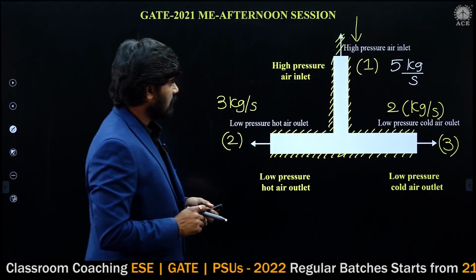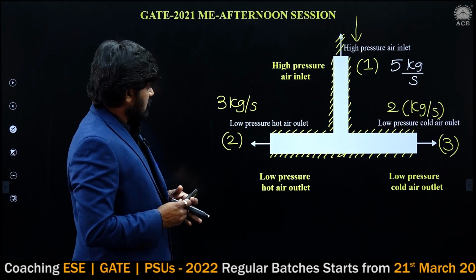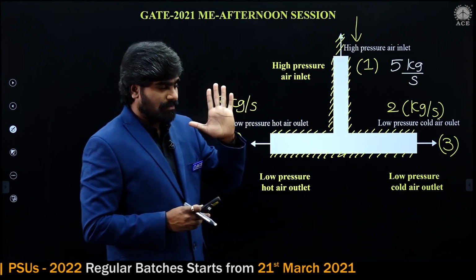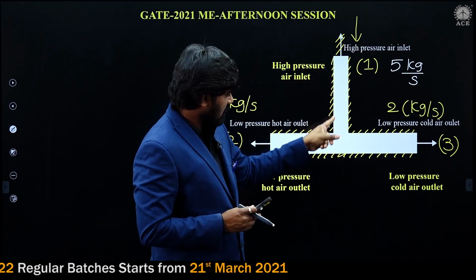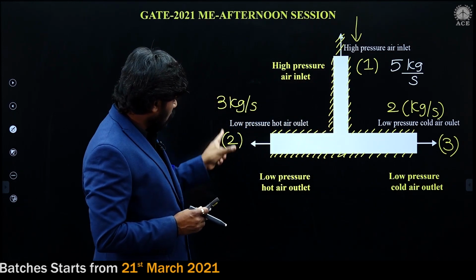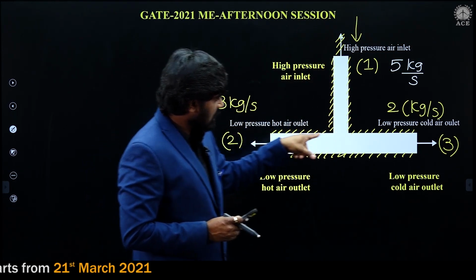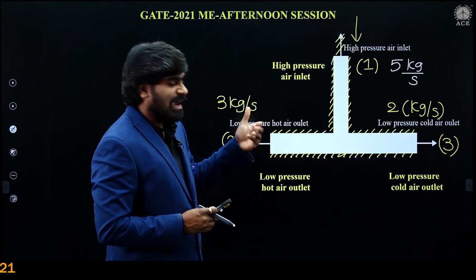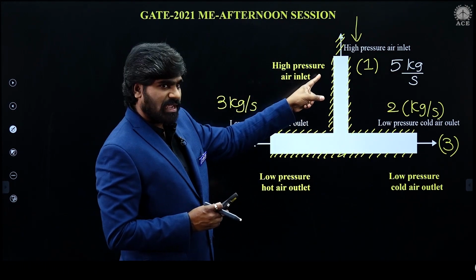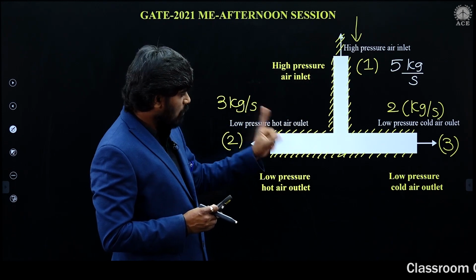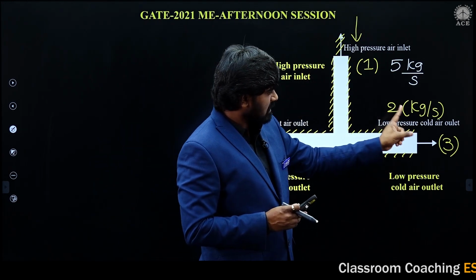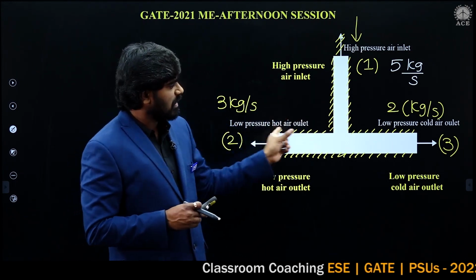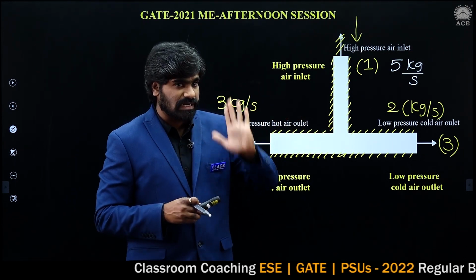Listen carefully. At section 1, 5 kg per second is entering. But when it is leaving at 2, it is 3 kg per second, and at 3, it is 2 kg per second. Entering mass should be equal to leaving mass. Entering is 5 kg per second. Leaving, if you add 3 plus 2, is 5 kg per second. So entering equals leaving mass, that is correct.